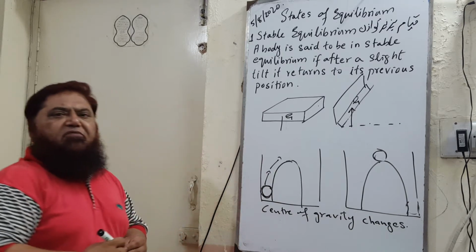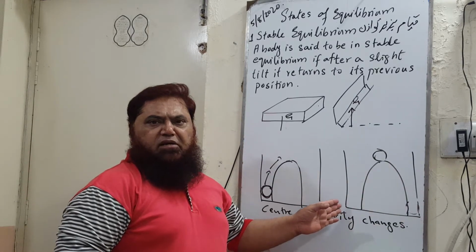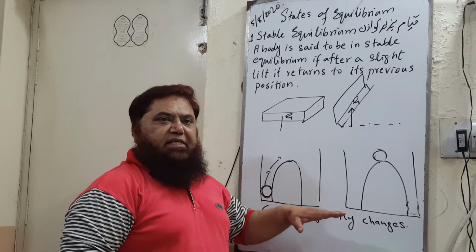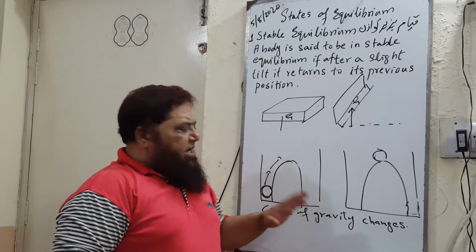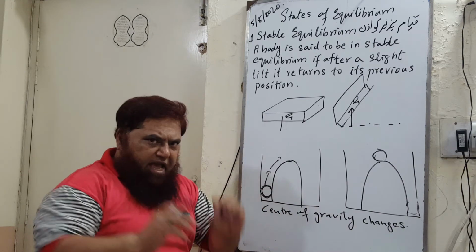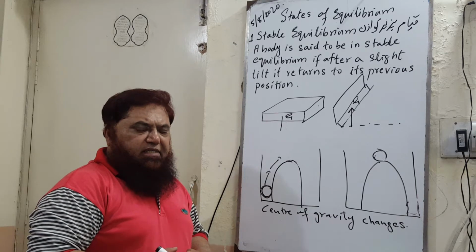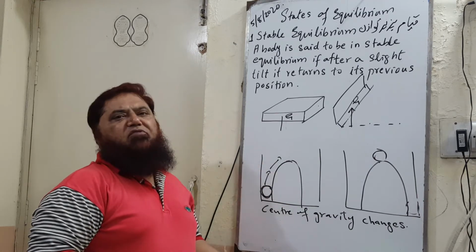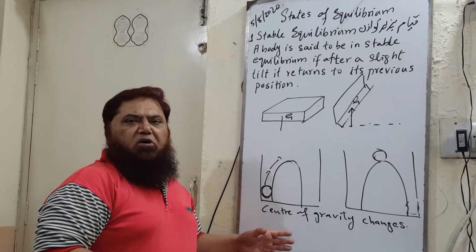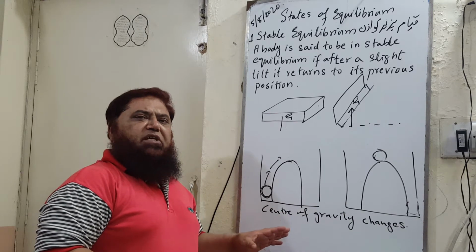Then after removing the force, the ball again comes back to its original position. Then this is named a stable equilibrium. In this case, the center of gravity after the application of the force first rises or changes, and after the removal of the force, the body regains its center of gravity location again.